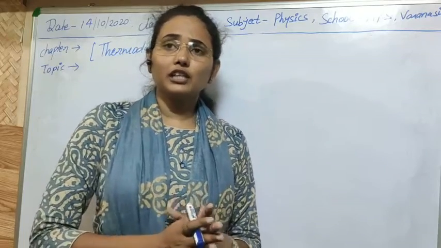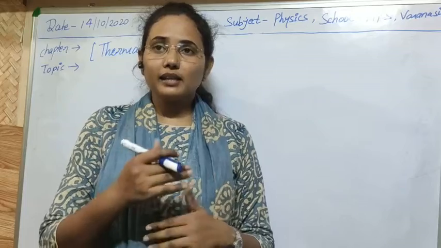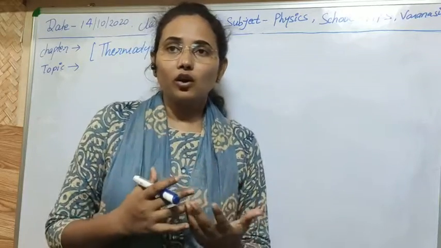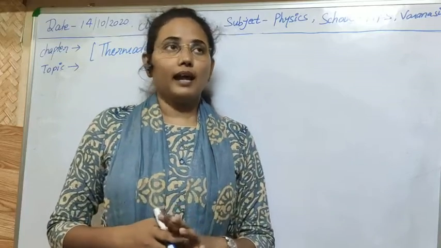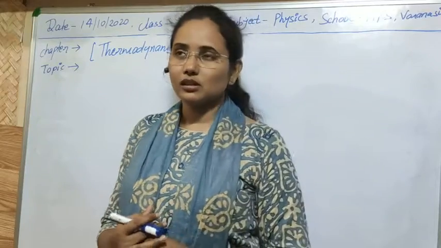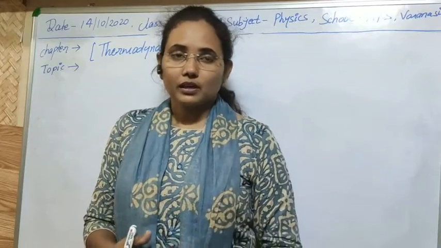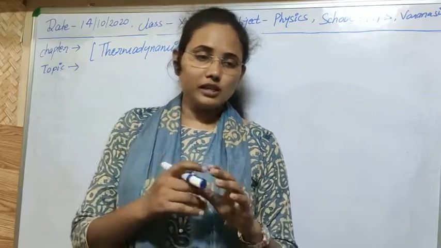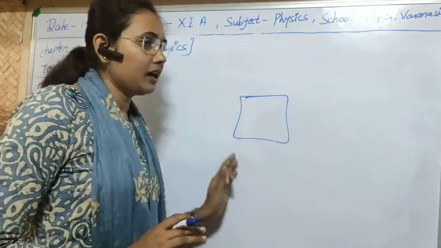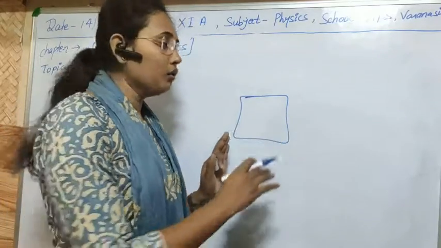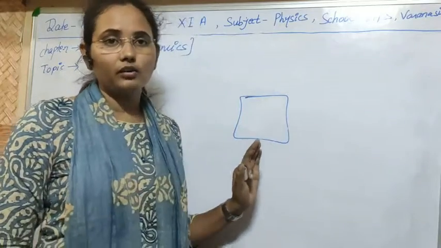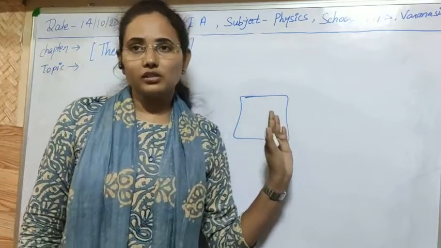As you know, what is a process? In a process, some work is done on the system or by the system. There are two types of processes: the isothermal process and the adiabatic process. In an isothermal process, suppose this is a vessel in which thermal energy is contained, and this is its surrounding. It allows its excess thermal energy to be supplied to the surrounding until its temperature is constant.